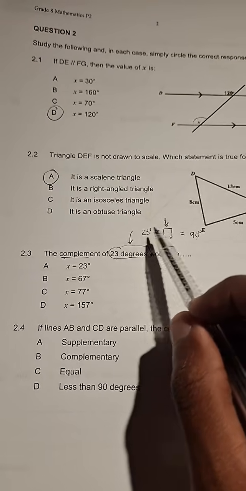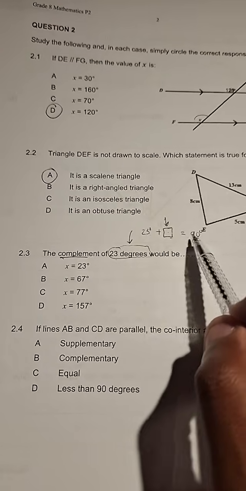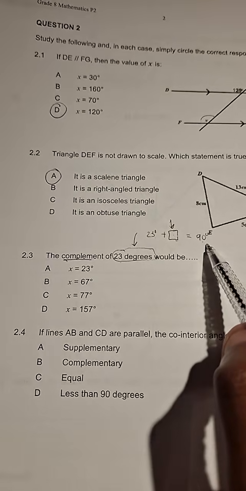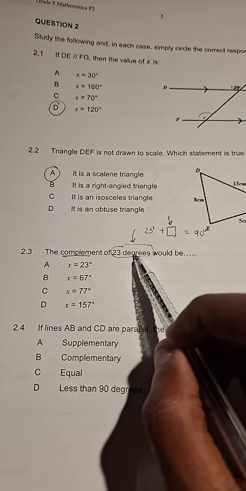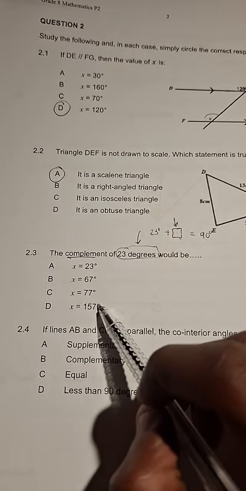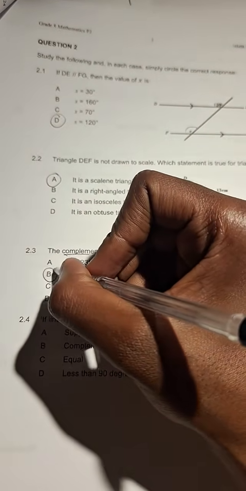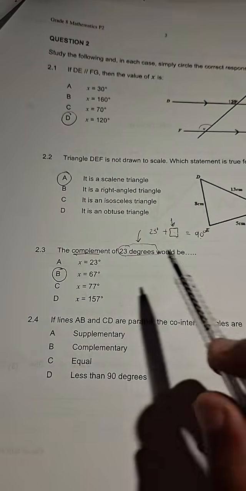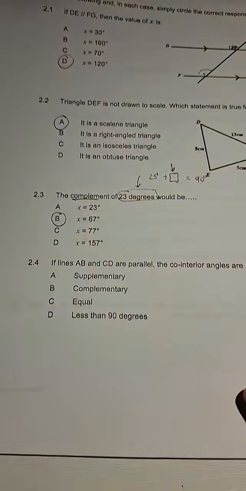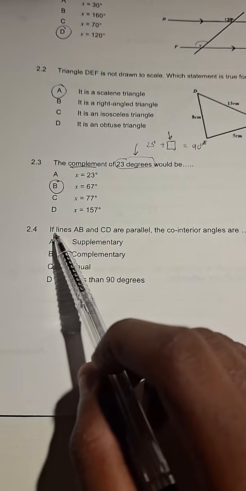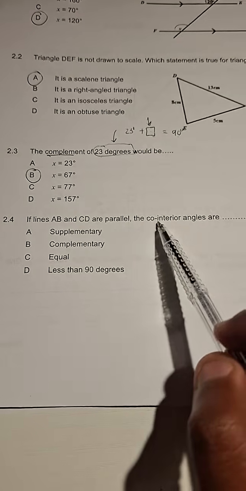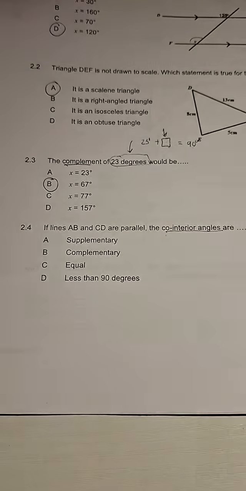Remember, these two complements give us complementary angles, because complementary angles are angles that add up to 90 degrees. So the complement of 23, is it A, 23, B, 67, C, 77, or D, 157? Definitely it's B, guys. 67. The angle we add to 23 degrees, that is what we call a complement. Okay, let's move on to 2.4. If lines AB and CD are parallel, the co-interior angles are what?